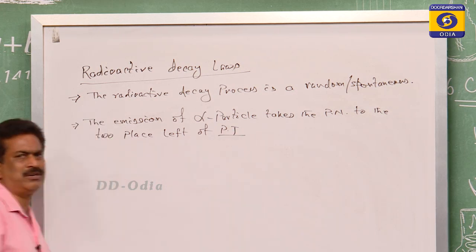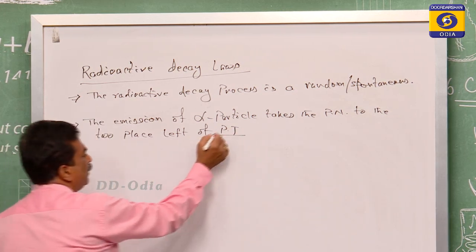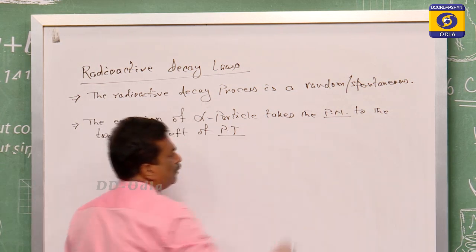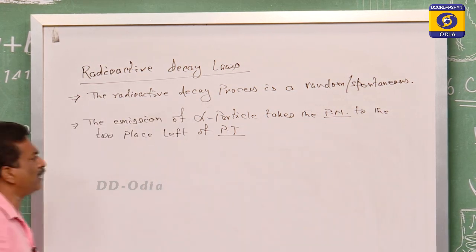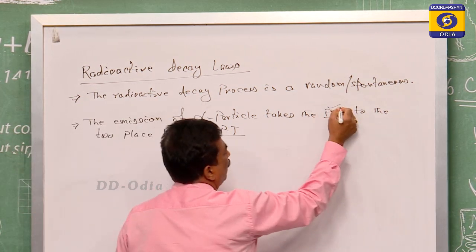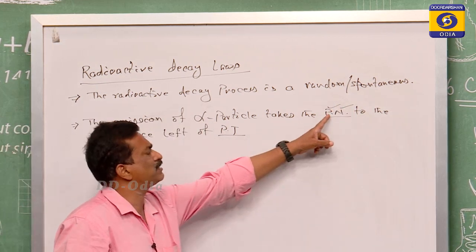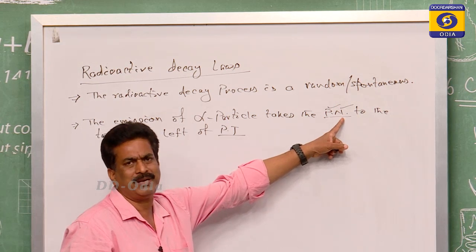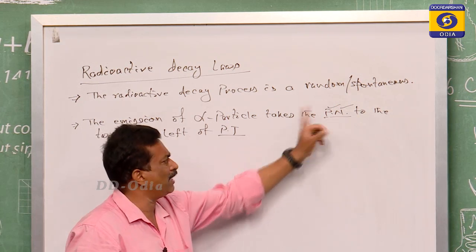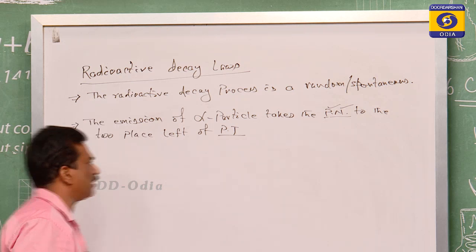This PT means periodic table. This PN means parent nuclei. Alpha particles take the parent nuclei, the PN. Similarly, as I said in your last class, DN means daughter nuclei.